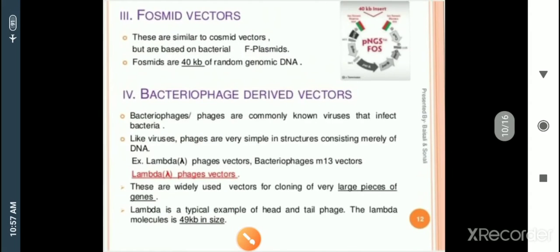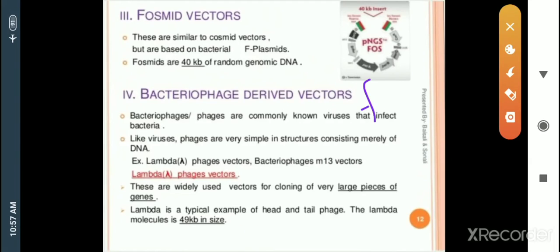The next type of vector is the phasmid vector. These are similar to cosmid vectors, but based on the bacterial F plasmid. F here means fertility, a fertility type of plasmid, which shows in organisms like bacteria that are ready for fertility. And phasmids carry 40 kilobase pairs of random genomic DNA. Bacteriophage derived vectors.